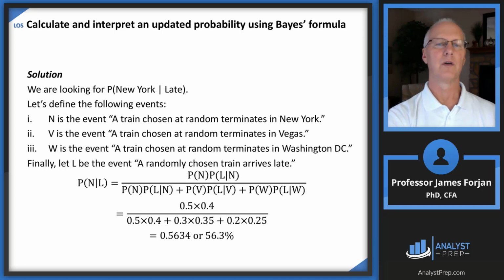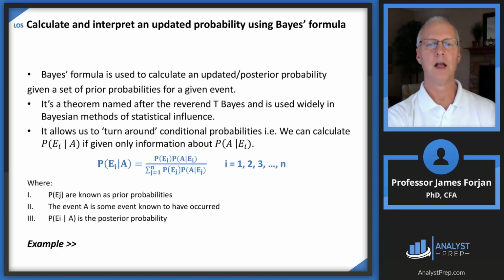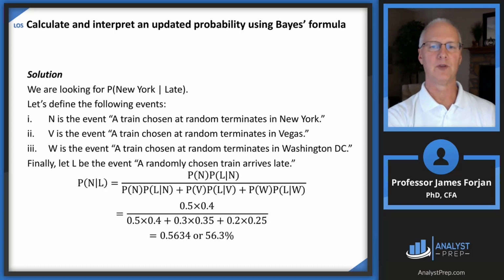If the engineer picks a train at random, what is the probability that it's late in New York? So there's that big old formula. Let me go back here. We're going to use that formula in blue, and we're going to substitute some new notation. N is the event that the train goes to New York, V is Vegas, and W is Washington.